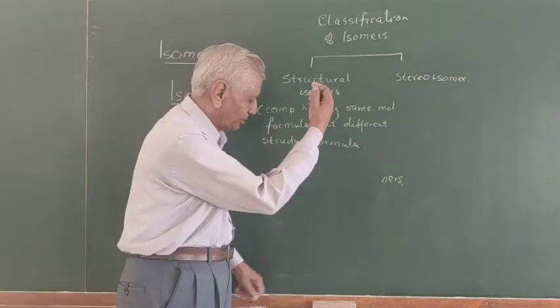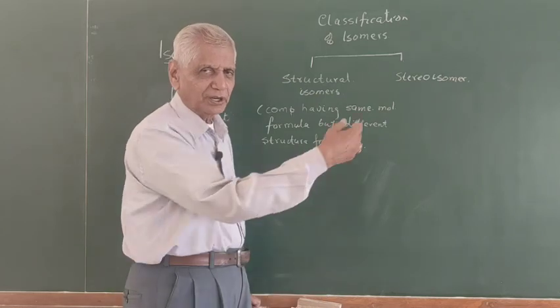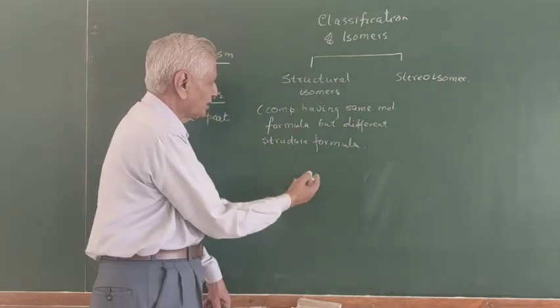Now stereoisomers will go a little later. Now let us see what the structural isomers are.